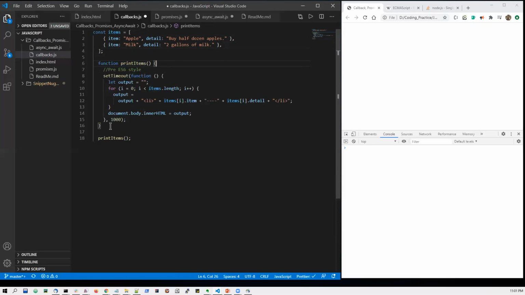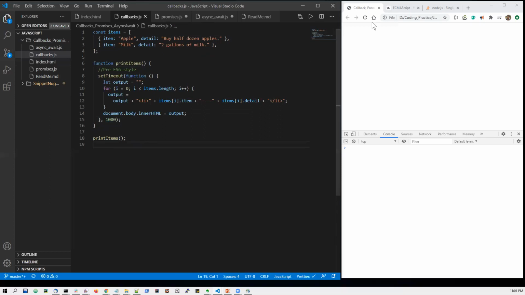And just to simulate a similar situation of network delay or network response time, I have included a setTimeout with a delay of 1 second. So here, it is printing the content of the items array with a delay of 1 second. It is simple JavaScript. So let me run this. I'm just refreshing the page. This is index.html in my Chrome browser. Okay, so we can see that with a delay of 1 second, it has printed the two items.